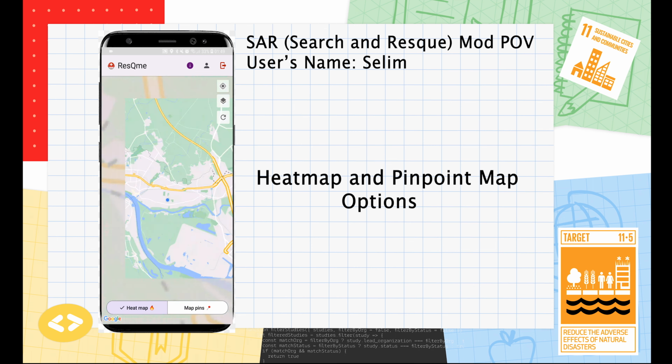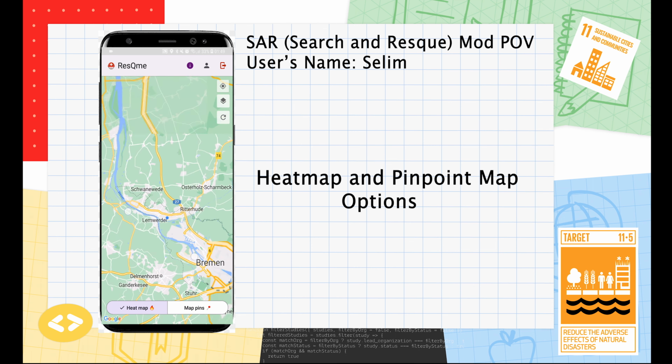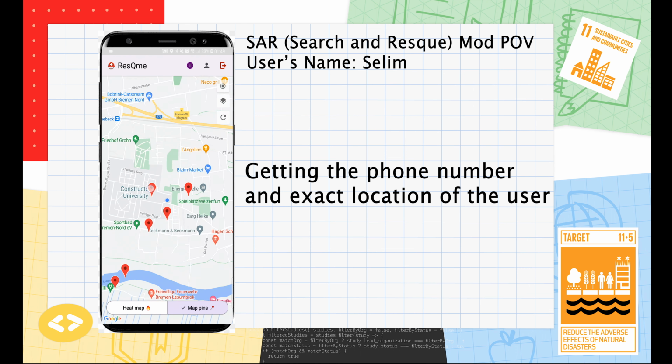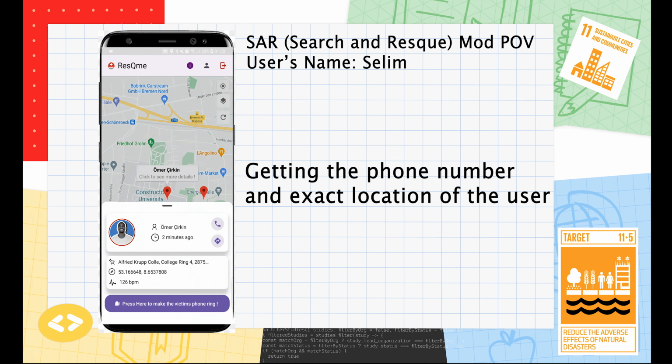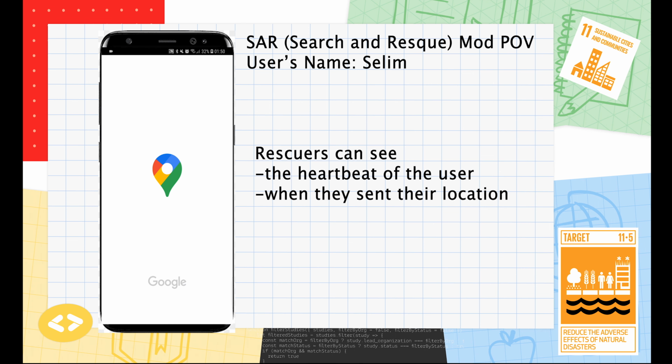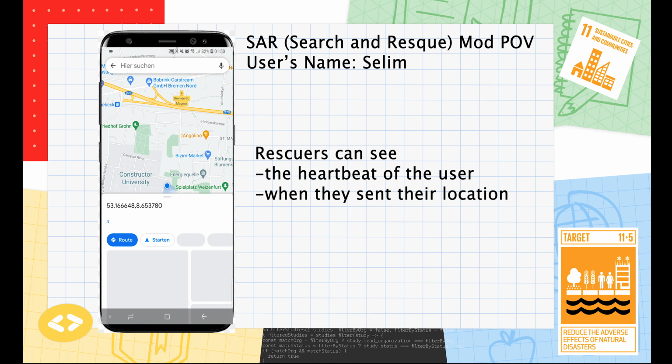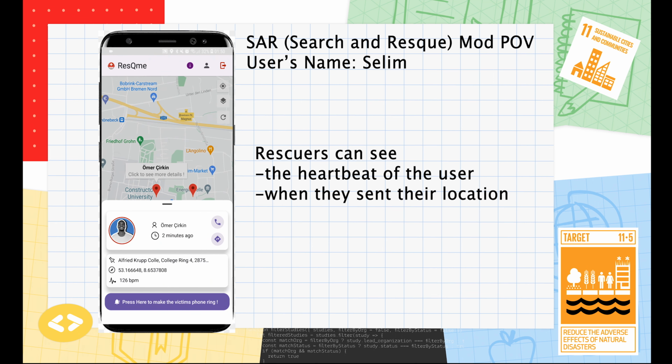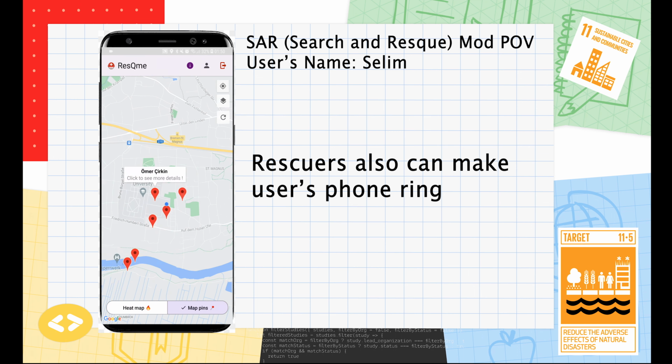In search and rescue mode, rescuers will be able to see all the victims' locations and their information. This aggregated data will be used to generate a heat map of the affected areas to help the rescuers organize their efforts efficiently. After testing and getting feedback, we added new features for rescuers to check when the victim sent their location and to make the victim's phone ring.